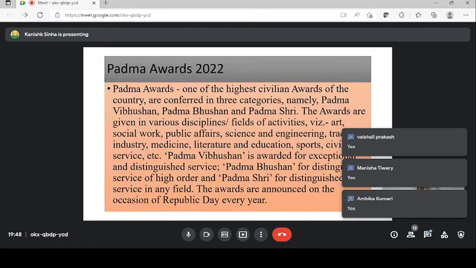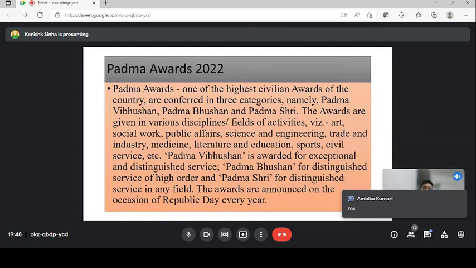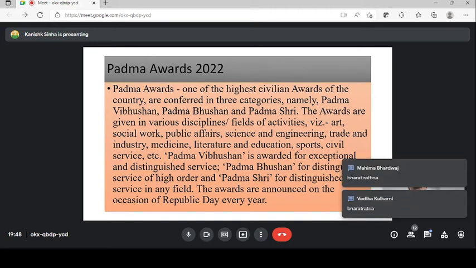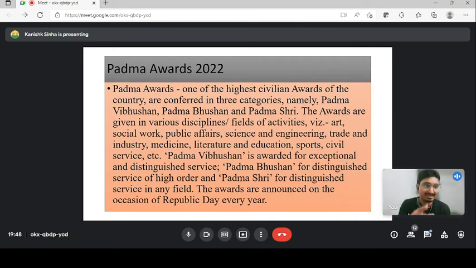So the Padma Award is one of the highest civilian awards after the Bharat Ratna, which is the highest award of our country, guys. One more thing you can write. You have to write in the chat box. Very good. That is Bharat Ratna. Your typing speed is very good, I must say. So after Bharat Ratna, one of the highest civilian awards. Don't take it that it is the highest civilian award. It is one of the highest civilian awards.